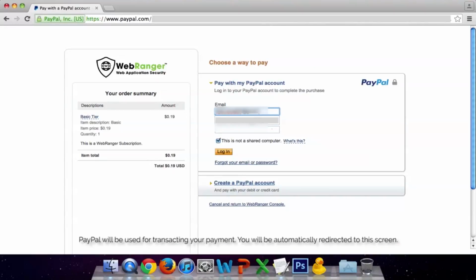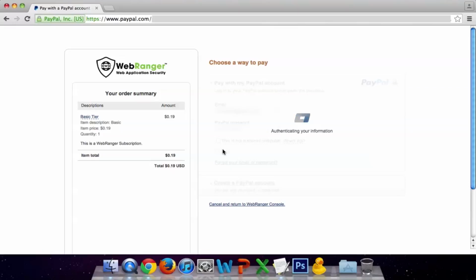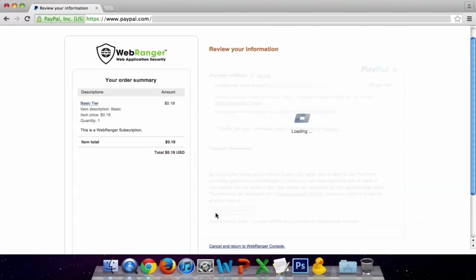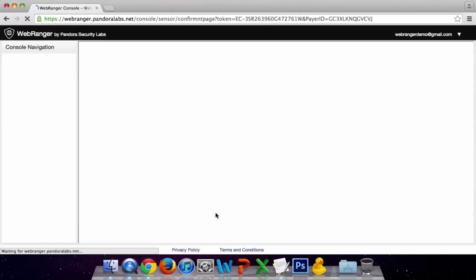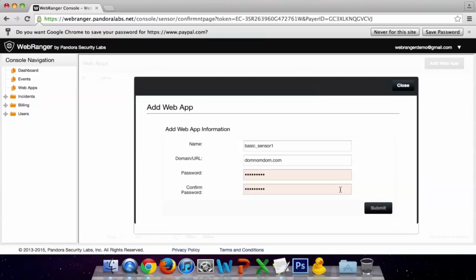You will be automatically redirected to this screen. Log into your PayPal account. Review your payment and click Agree and Continue. Fill up the necessary sensor information and hit Submit. The password section here will act as the key for secure communication between your web app and the WebRanger console.